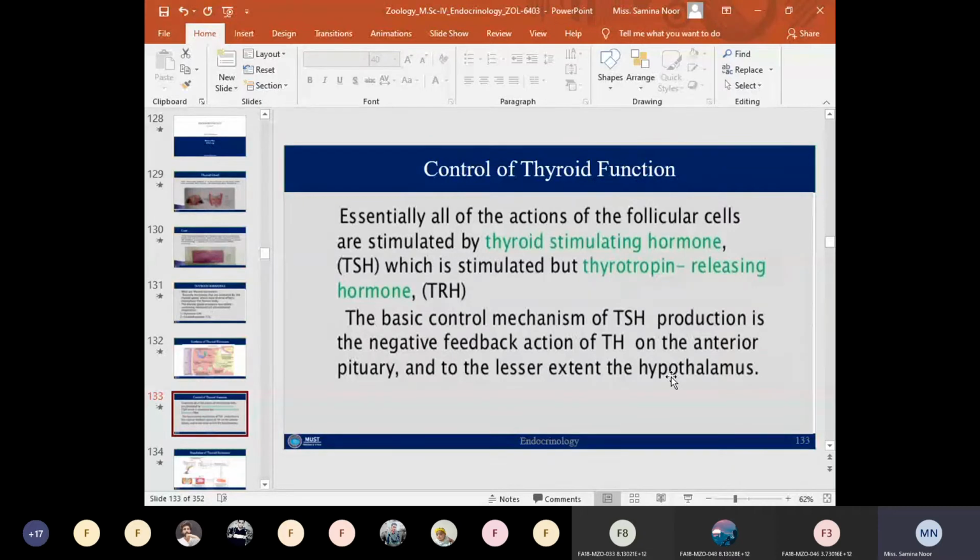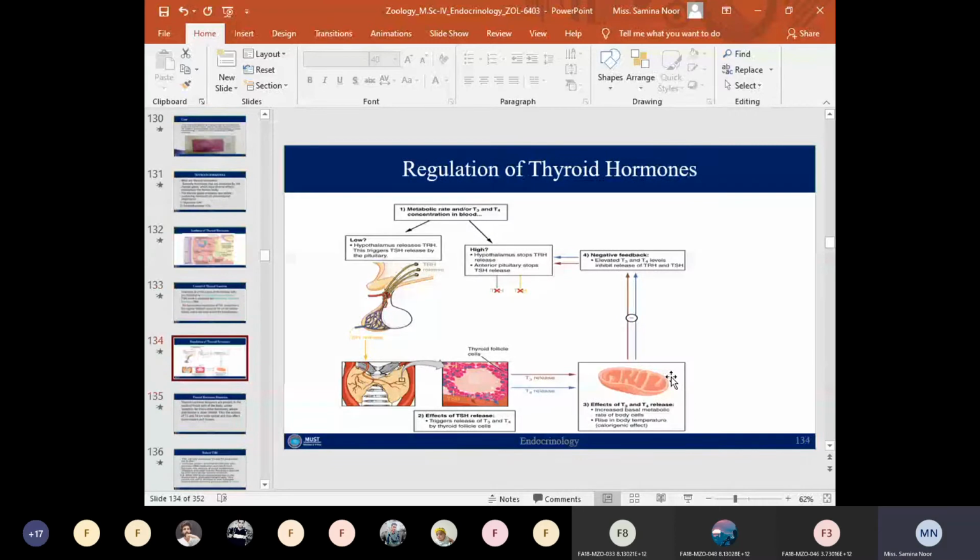So the basic mechanism is a negative feedback control mechanism. The basic control mechanism of TSH production is the negative feedback action of the thyroid hormone on the anterior pituitary and, to a lesser extent, on the hypothalamus.